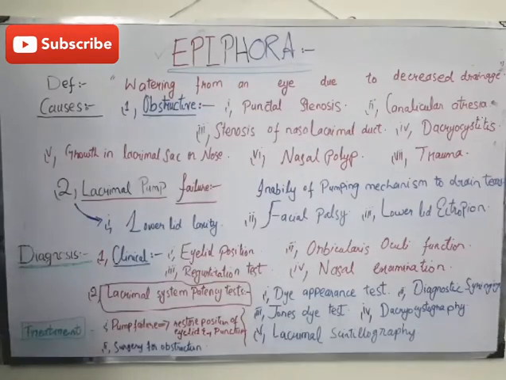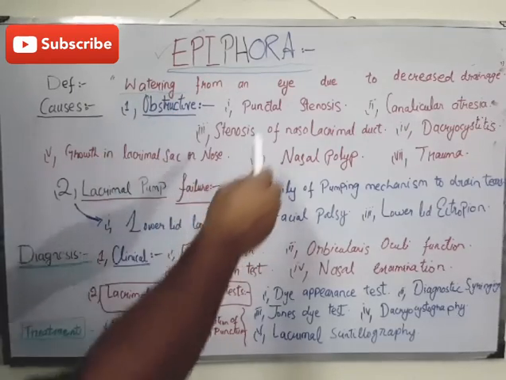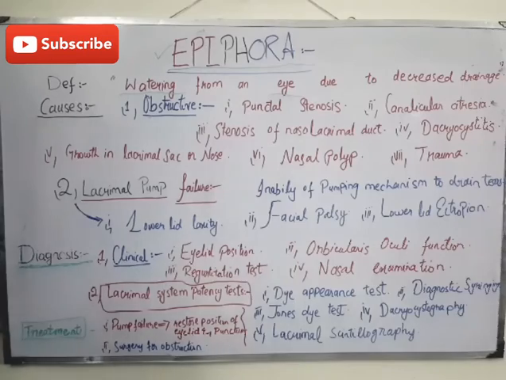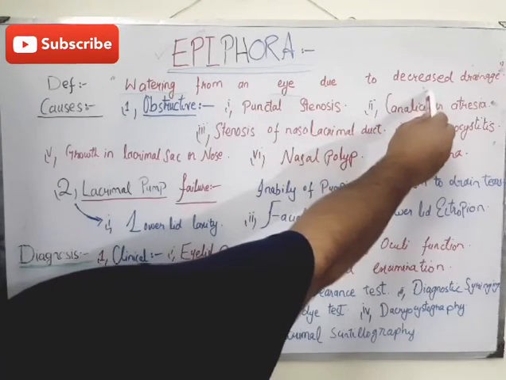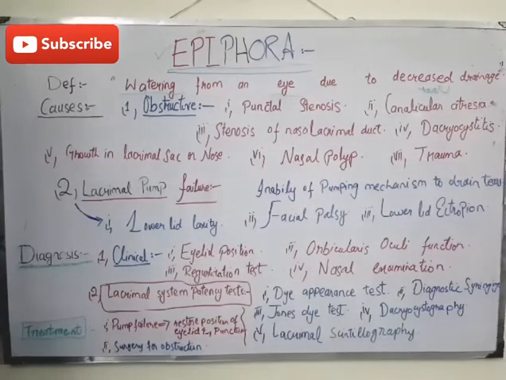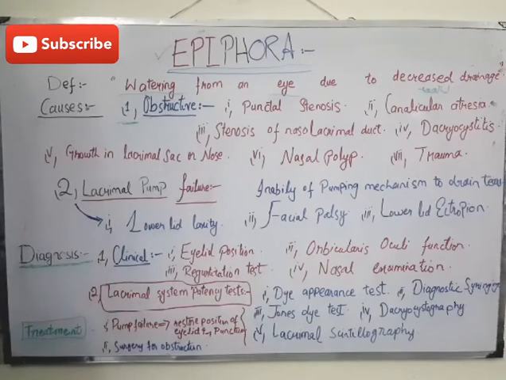What is epiphora? The definition of epiphora is watering from an eye due to decreased drainage of the tears. Causes. There are two main causes.